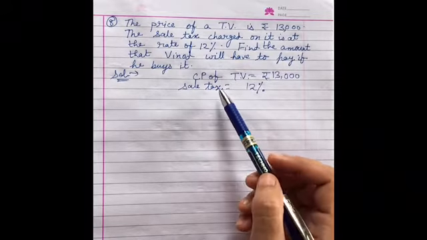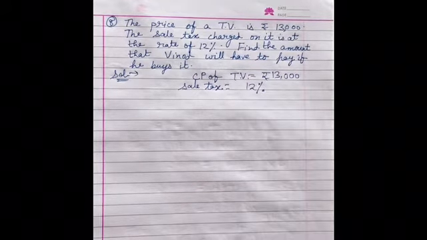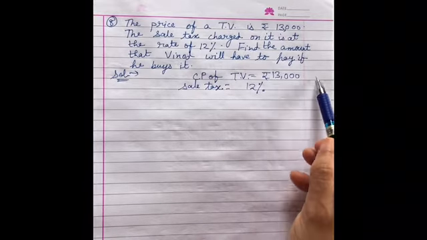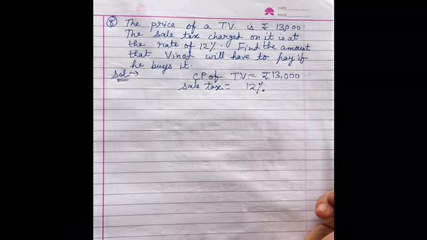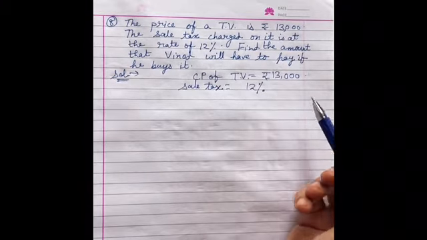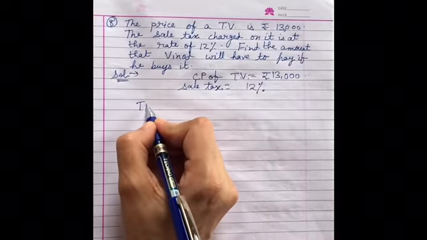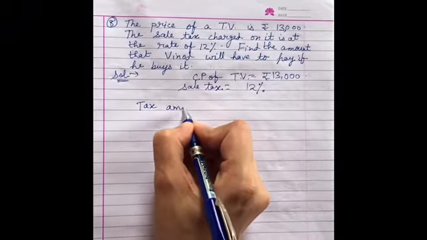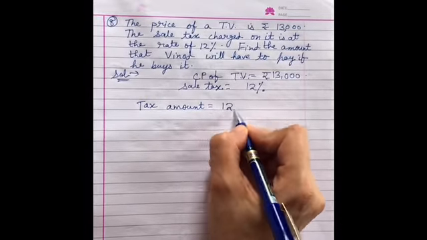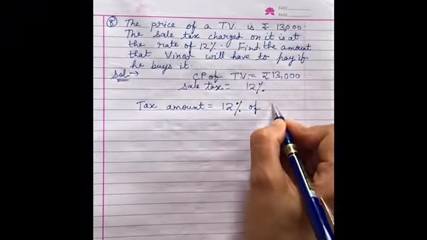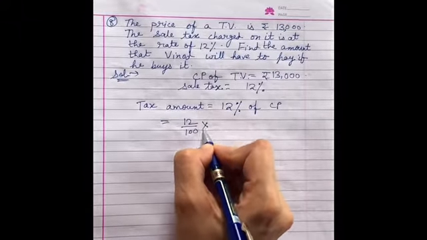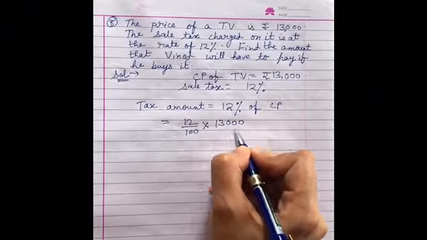Now they have given us the cost price of TV, which is 13,000 and tax. You already know the tax is always plus. जैसे repairs या transportation charges जो हैं वो plus होते हैं, ऐसे ही tax भी आपका plus होता है. So tax amount is always going to be calculated on cost price only. So it will be 12% of CP. So let's find out. 12% is 12 upon 100 of CP 13,000.